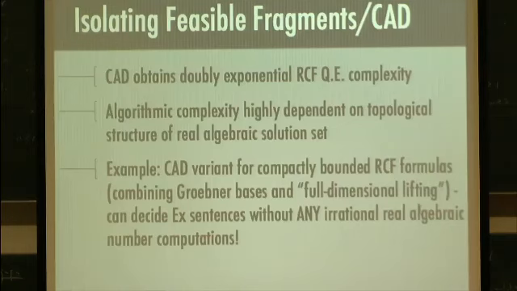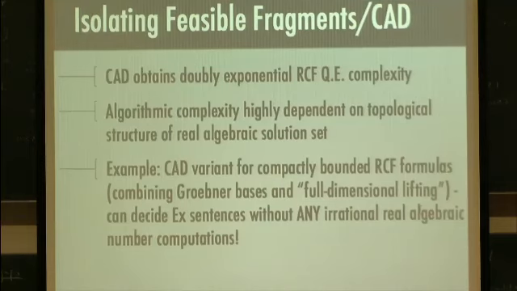So at any given stage in building a CAD, you have some collection of cells, and these cells are homeomorphic to, if you're at dimension i, your cells are homeomorphic to R^1, R^2, R^3, or all the way up to R^i, homeomorphic to one of those subspaces. And in full dimensional CAD, you only lift over cells that have the same dimension as your current inductive step that you're on in the CAD construction.